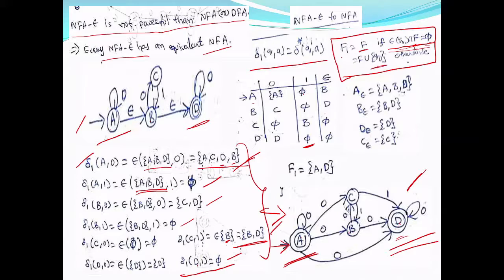Otherwise, if you are able to reach, otherwise means it is not equal to phi. That means some of the final states are available in epsilon closure of Q0. That means from Q0 you can reach some of the final states, and hence Q0 is made a final state. So F union Q0, along with the final states, Q0 is also a final state. Right? So that is how this is fixed. Now you can check any other things. If it is rejected in NFA epsilon, it will be rejected in NFA also.